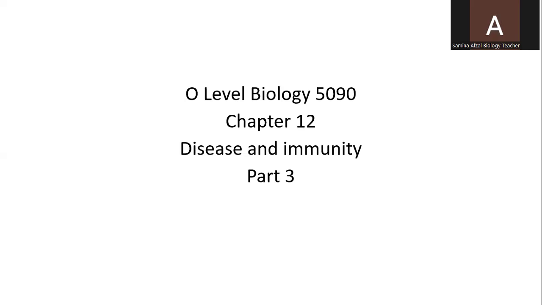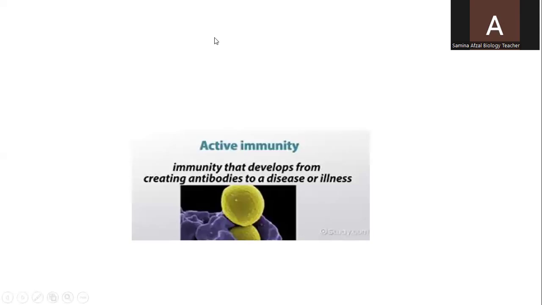O-Level Biology 5090, Chapter 12, Disease and Immunity, Part 3. And in this part, we will discuss immunity. Immunity is the ability of the body to protect us from many infectious diseases. So immunity is of two types: active immunity and passive immunity.